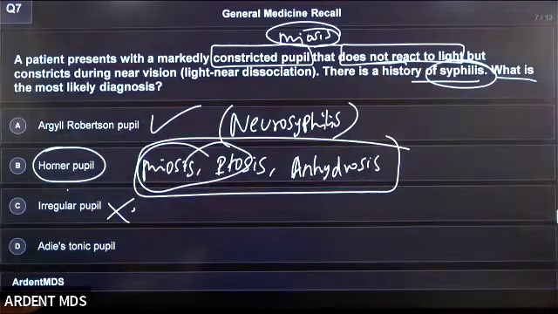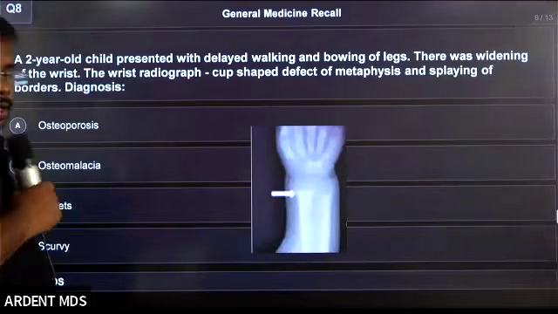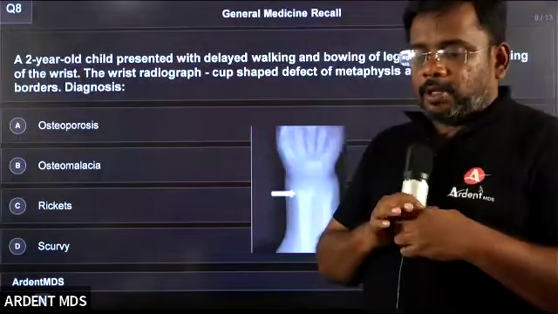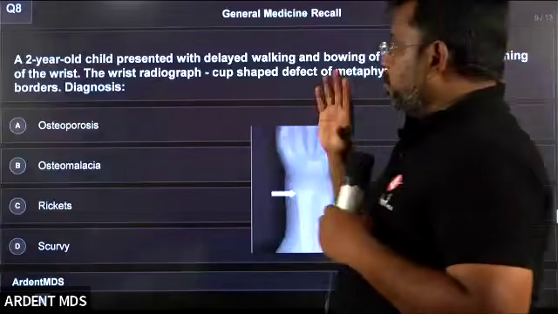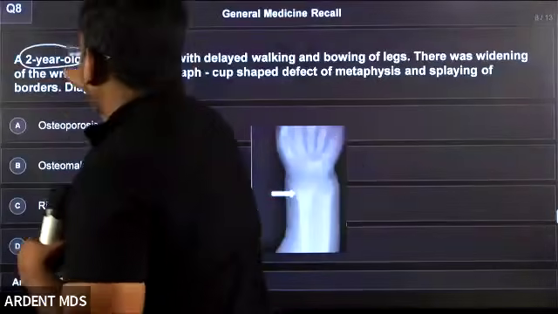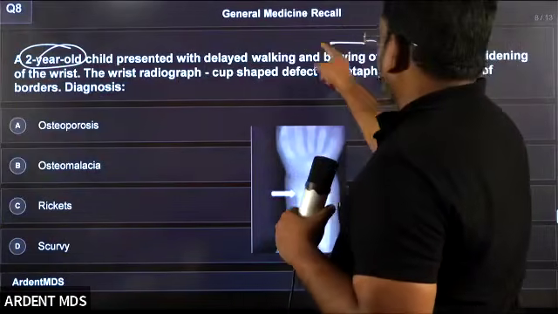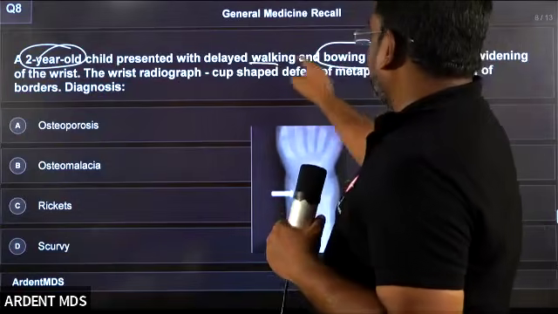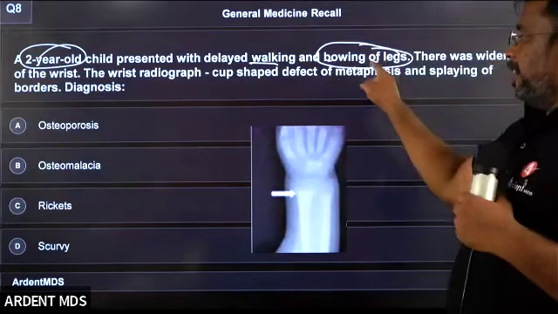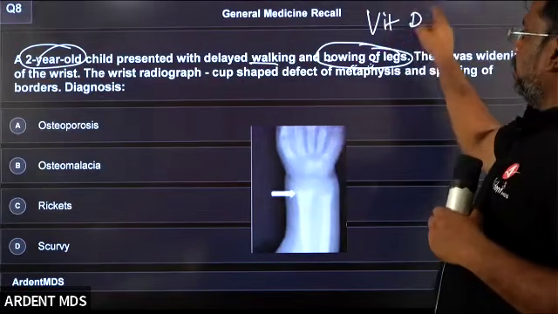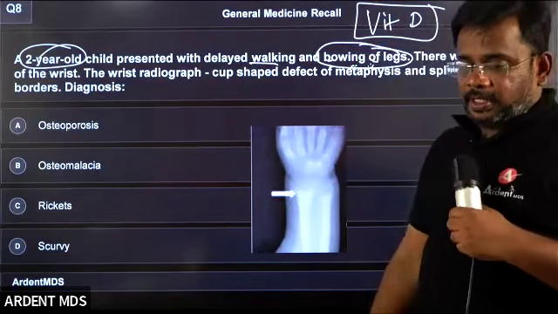Come back to the next question. Okay, this is again a very good question. The actual picture is not needed. So there was a widening of the wrist. What is the age of the child? 2 years. Cup shaped defect. Bowing of legs. Delayed walking and bowing of legs. Bowing of legs is the feature of vitamin D deficiency.